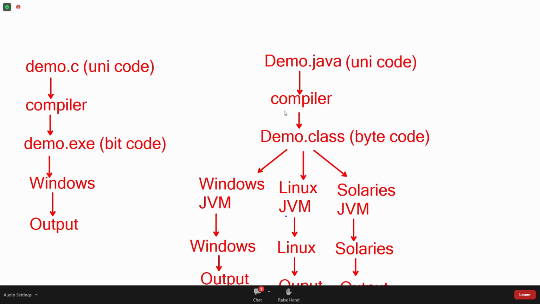Is a Java program platform dependent or independent? Independent. Clear? Now this question, listen. Java virtual machine, is the Java virtual machine platform dependent or independent?